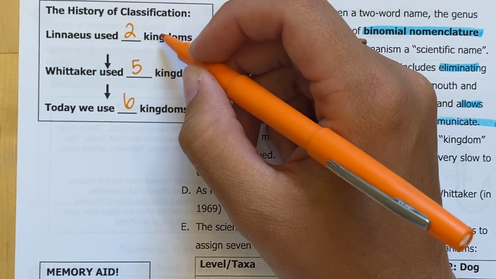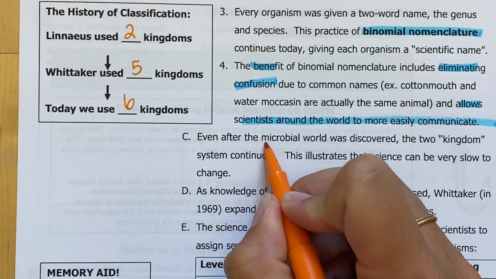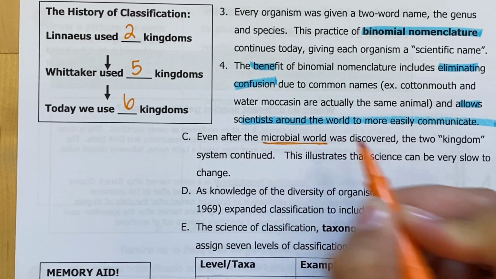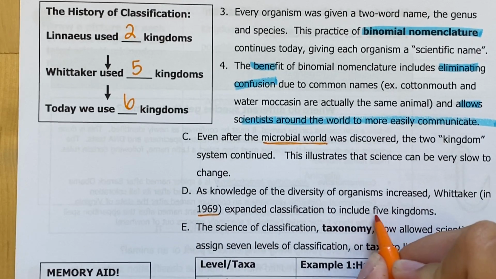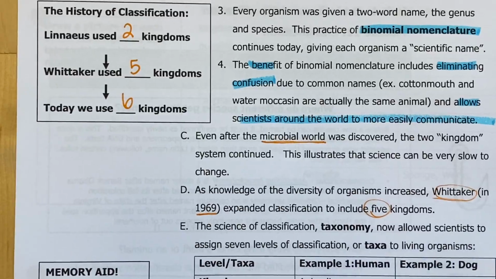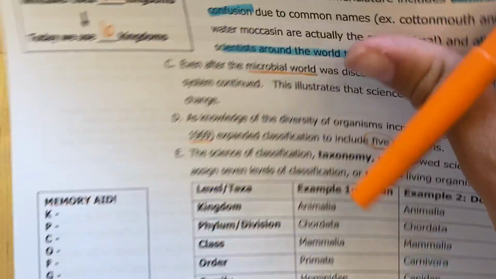So it went from originally just plant and animal up to a little bit more, up to the 6 kingdoms that we have today, including fungi, archaeobacteria, eubacteria, all the little microorganisms as well. So this is all a result of after the microbial world was being discovered. Okay, so it wasn't until 1969 that Whittaker actually expanded it to those 5 kingdoms. So relatively recent if you're really thinking about it.